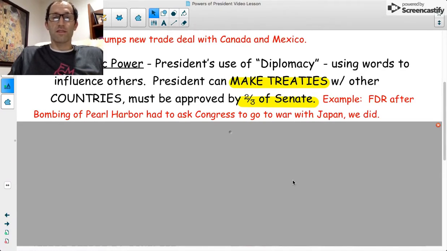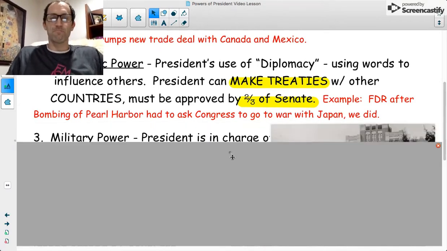The president can ask Congress to go to war. On December 7th, 1941, Japan bombed Pearl Harbor, and President FDR went to Congress and said that this is a date which will live in infamy, which means we will always remember it and that we need to act. And he convinced Congress unanimously to go to war with Japan, and so we did.